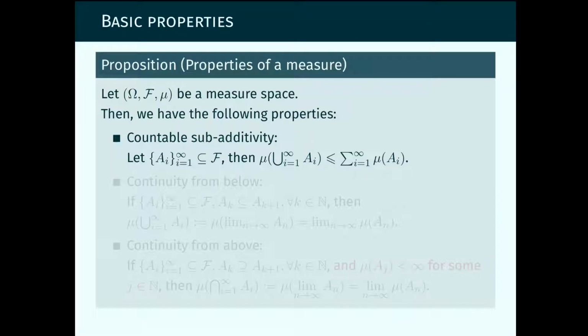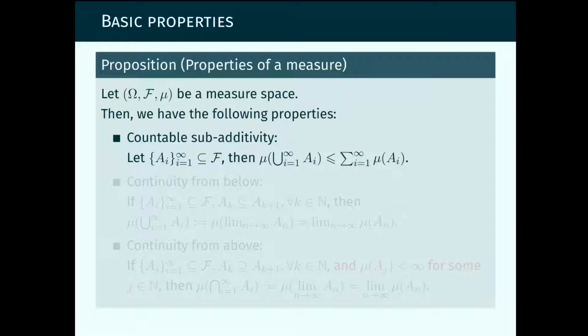We now move to the basic properties of measures. So let omega, F, and mu be any measure space, and we're going to prove that it has the following properties.